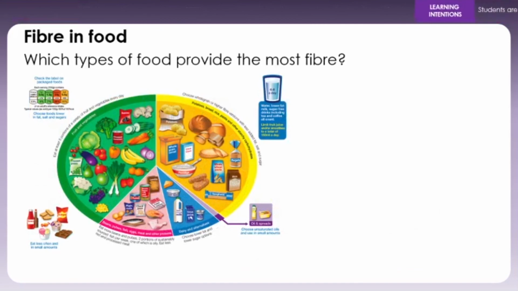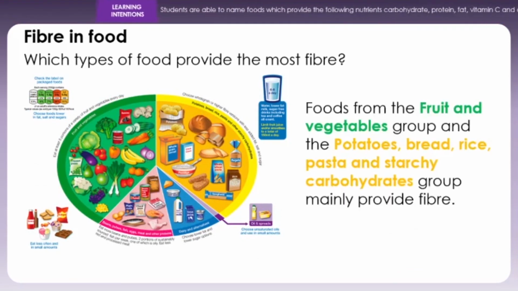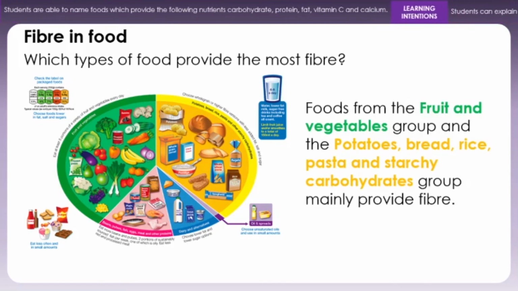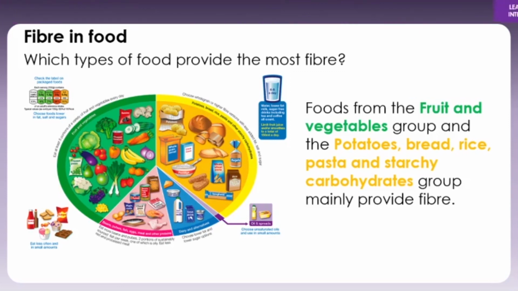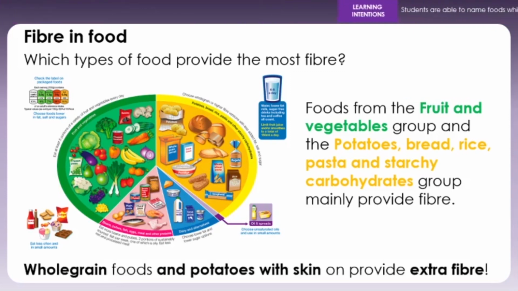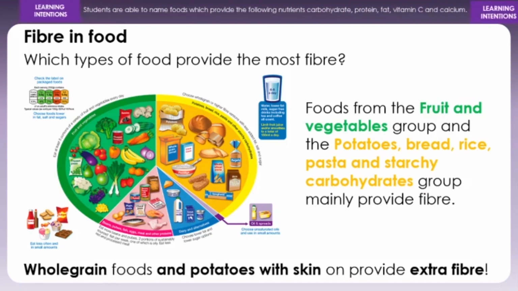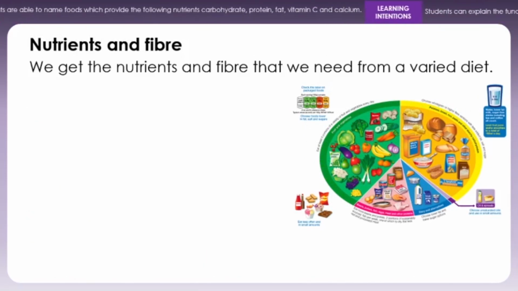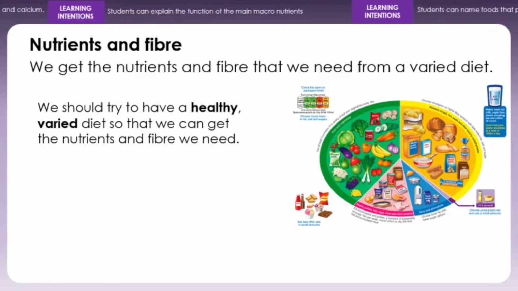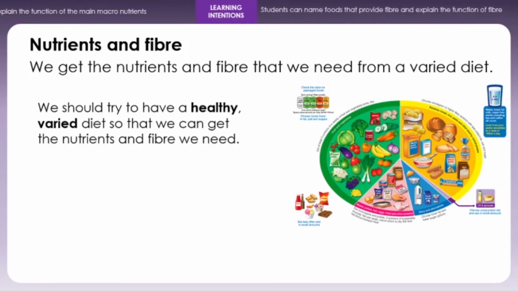So which types of food provide the most fibre? Foods from the fruit and vegetables group of the Eat Well guide and foods from the potatoes, bread, rice, pasta and other starchy carbohydrates group mainly provide the fibre. Whole grain foods and potatoes with the skin on provide extra fibre. We get nutrients and fibre that we need from a varied diet. We should try to have a healthy varied diet so that we can get the nutrients and fibre we need.